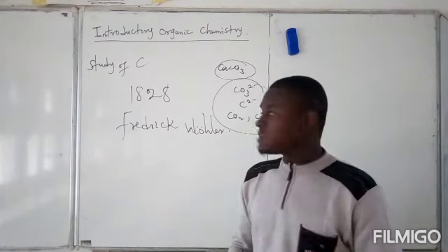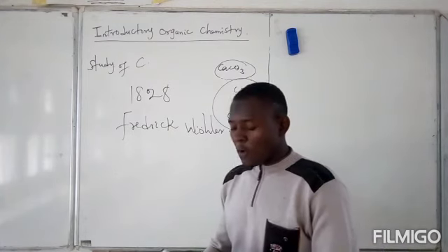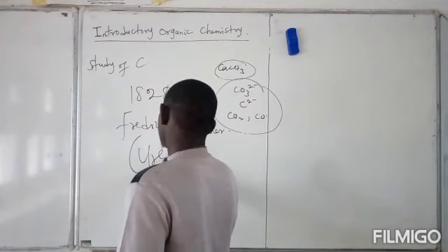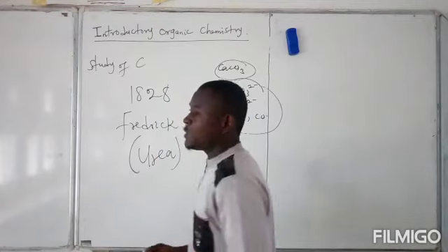If you're asked, what is the first artificial organic compound that was synthesized? It was actually urea. This was done in 1828.